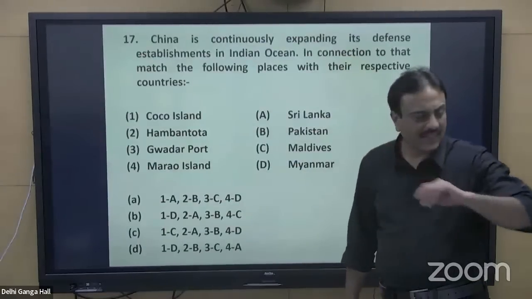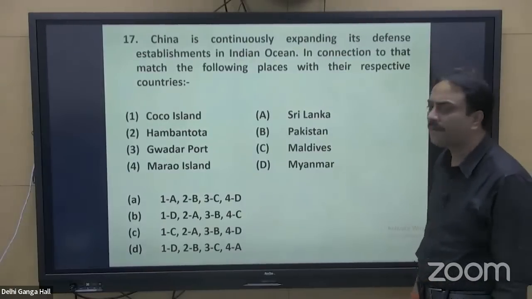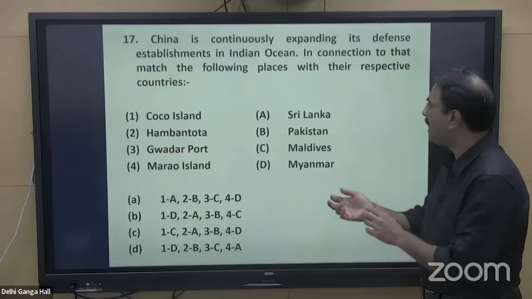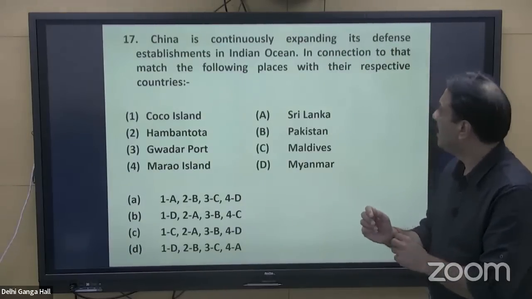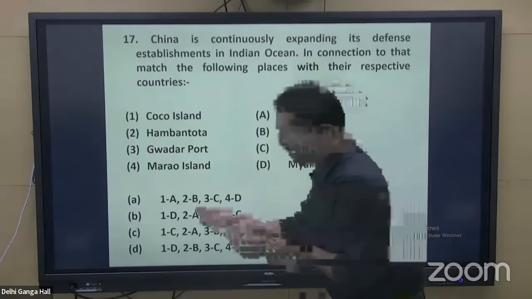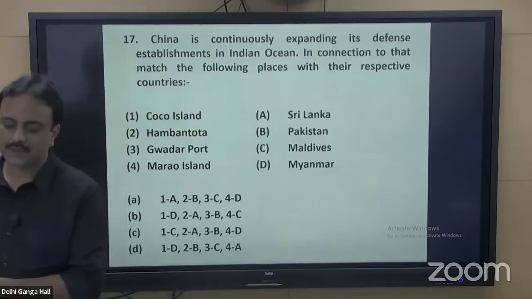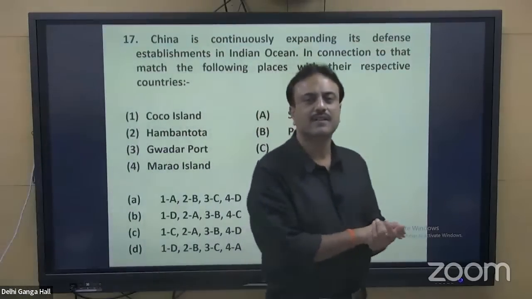Question number 17. China is continuously expanding its defense establishments in the Indian Ocean. In connection to that, match the following places with their respective countries. Now, China has the Belt and Road Initiative. China is pursuing a string of pearls, trying to encircle India from all sides, right?